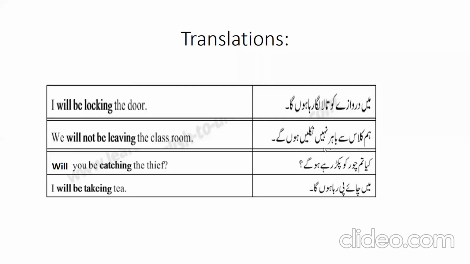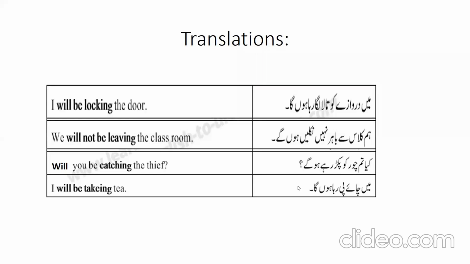"हम क्लास से बाहर नहीं निकल रहे होंगे." This is the negative sentence of future continuous tense. We will not be leaving the classroom. Okay. "क्या तुम चोर को पकड़ रहे होगे?" Will you be catching the thief? Question mark. This is interrogative of future continuous tense.